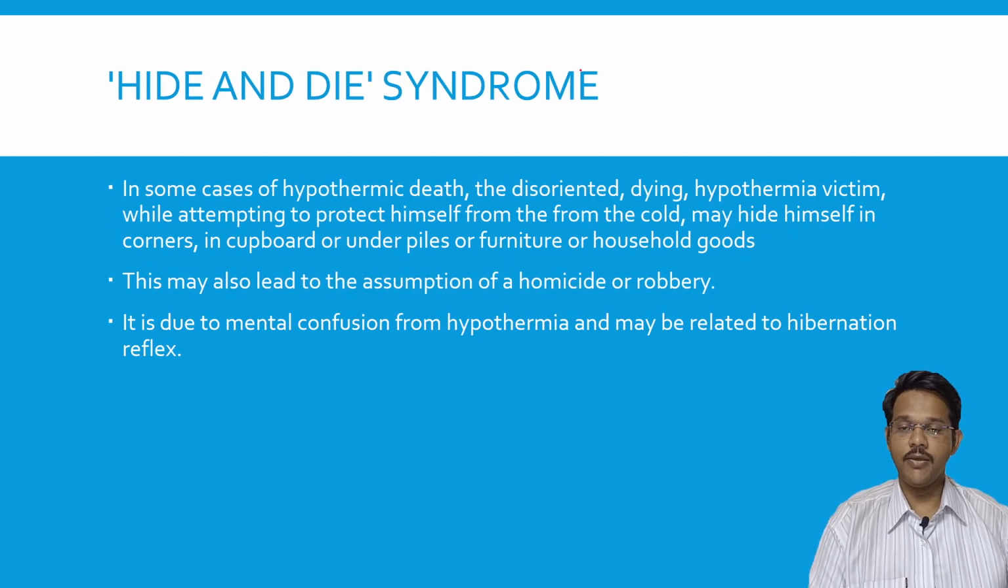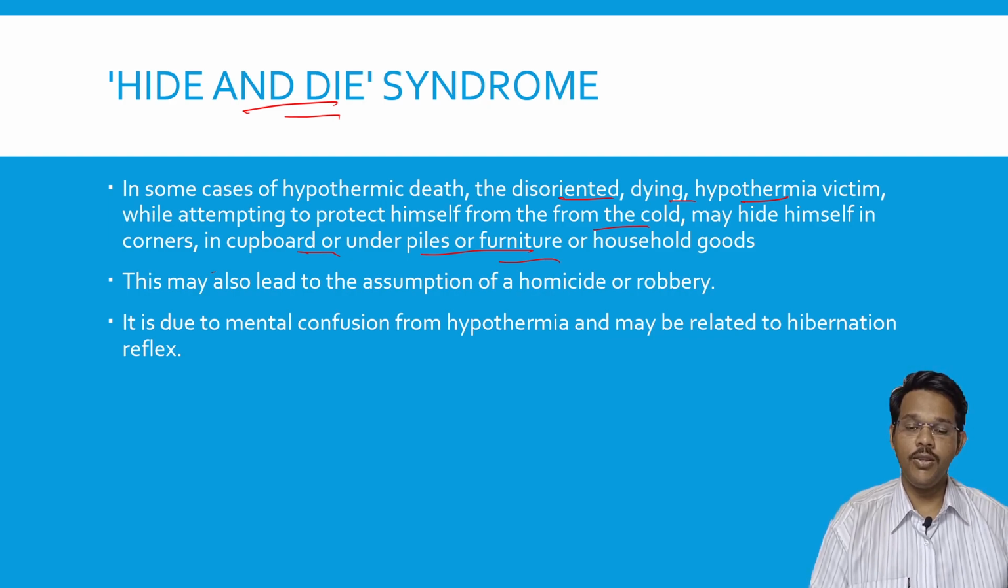The next point of importance is hide and die syndrome. In some cases of hypothermic death, the person may be disoriented, and the dying hypothermia victim may attempt to protect himself from cold by hiding in corners, in cupboards, or under piles of furniture or household goods. So as the cold increases, the person becomes disoriented and may try to hide in places like under the cupboard or under the bed, or may break the furniture and try to hide inside it. This may be assumed to be a homicide or robbery case, but again the environmental conditions have to be kept in mind.